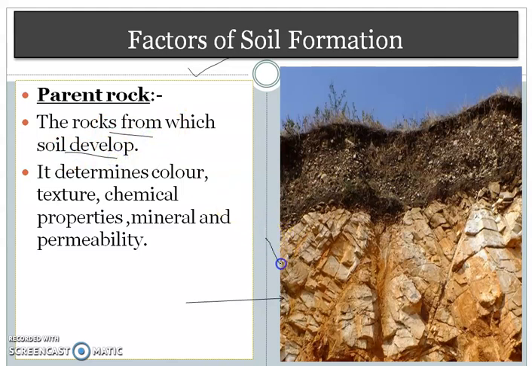The parent rock disintegrates due to various factors and forms the soil. The color of the soil, the texture, chemical properties, minerals present in the soil, or its permeability, which means whether it will allow water to pass through it or not, all these things depend on the parent rock.